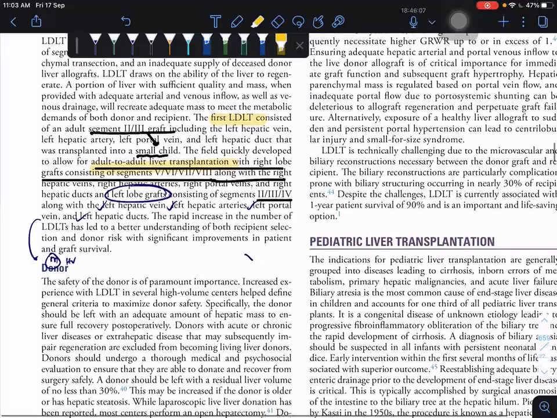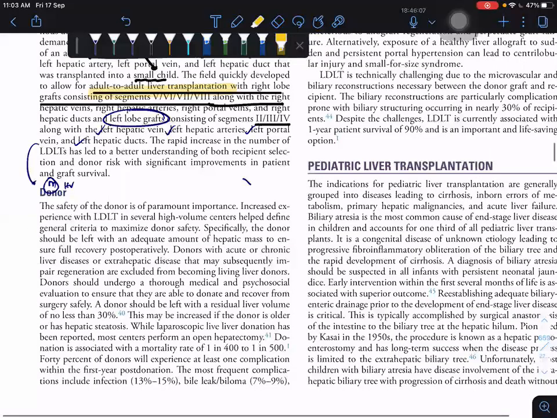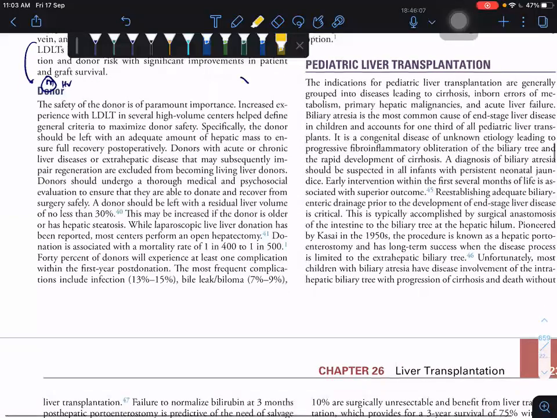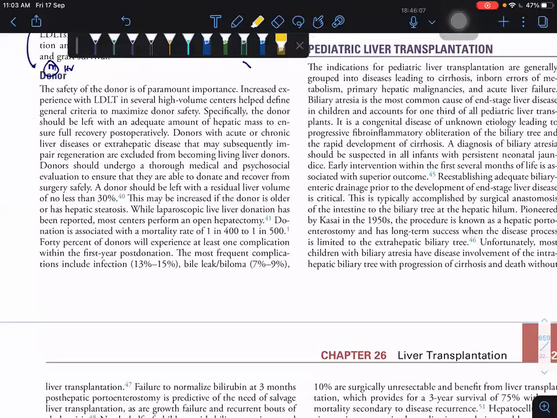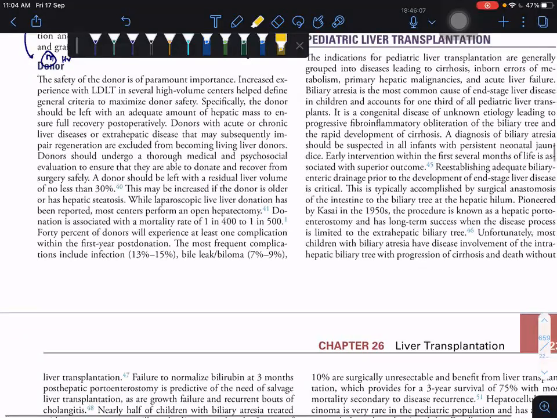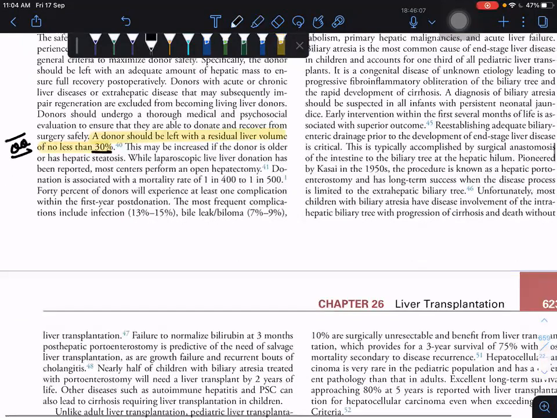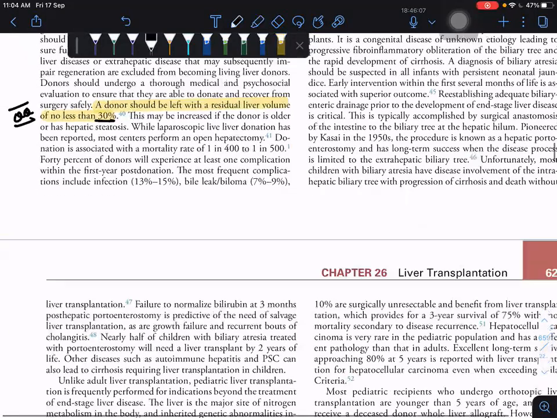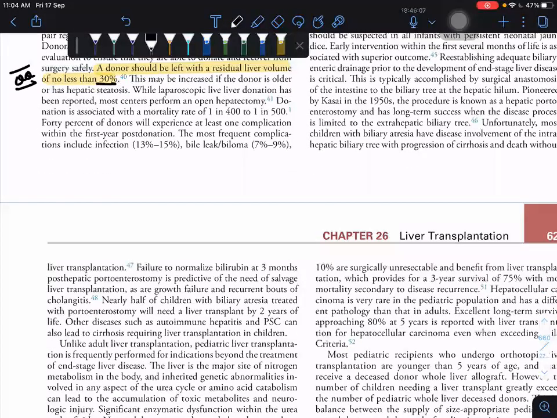So next is your donor. They're telling that the donor should be left with a residual liver volume of no less than 30%. So keep the point as 30%, residual liver volume.